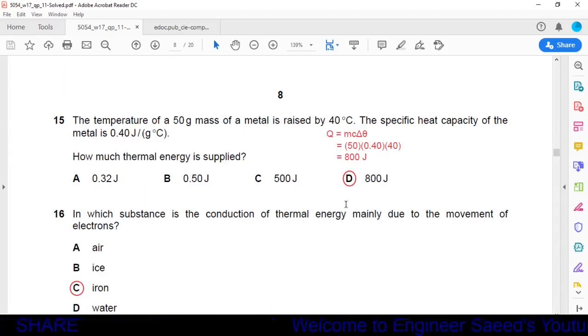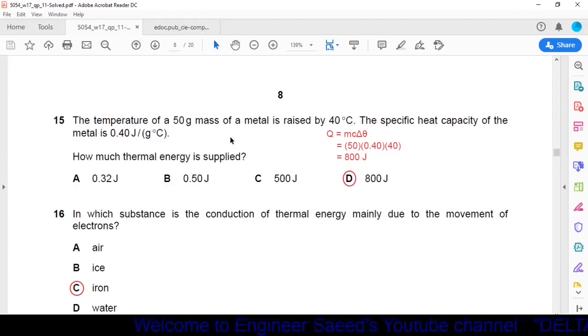Question number 15. The temperature of 50 gram mass of metal is raised by 40 degrees centigrade. The specific heat capacity of the metal is 0.40 joule per gram degree centigrade. How much thermal energy is supplied? Okay, we have studied a formula in the topic of temperature, that Q is equal to mc delta theta, where Q is the amount of heat, m is mass, c is specific heat, and delta theta is change in temperature.